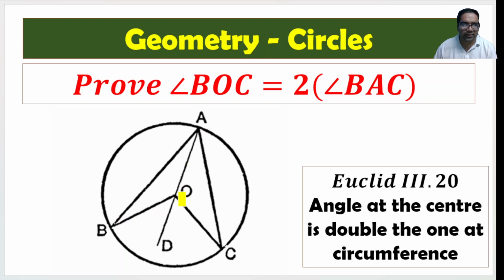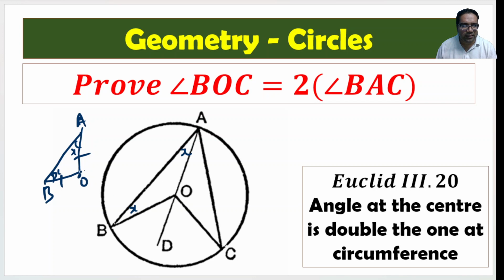So in this triangle OAB, this angle and this angle will be the same. For example, ABO: this side is equal to this side, so this angle will be equal to this angle. Let's call both of them X. So this is X, this is also X.